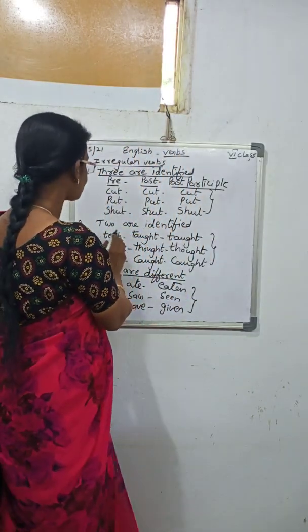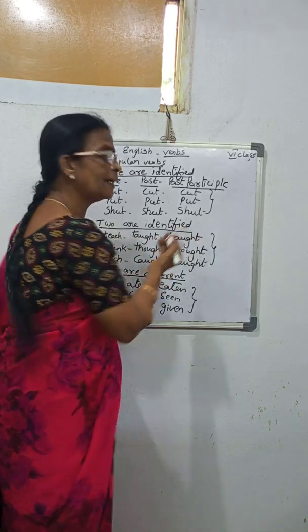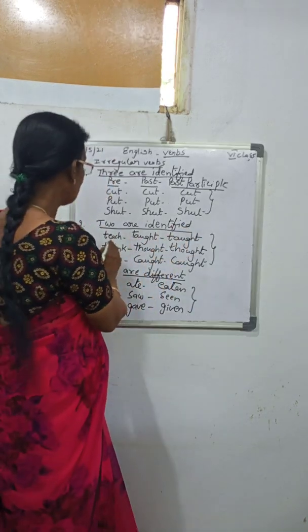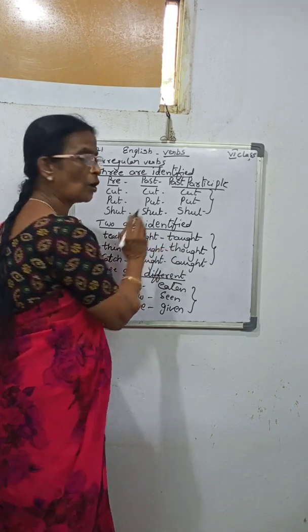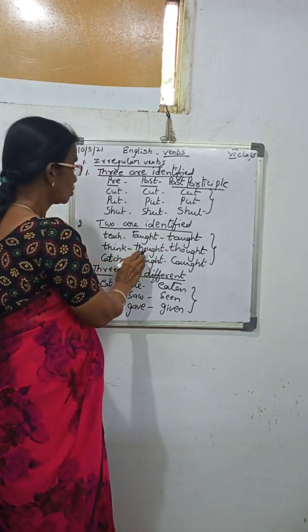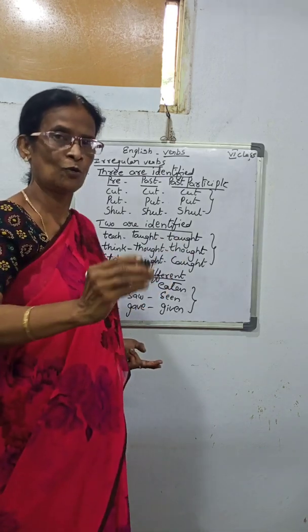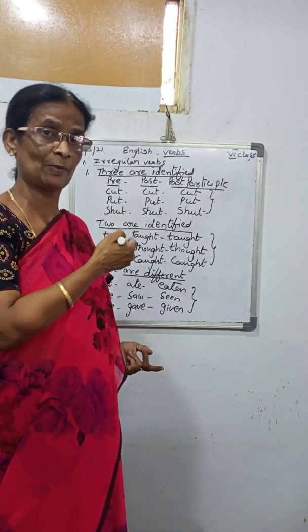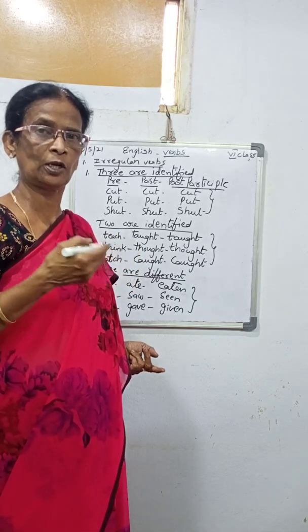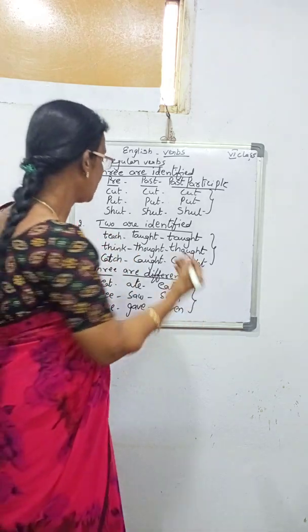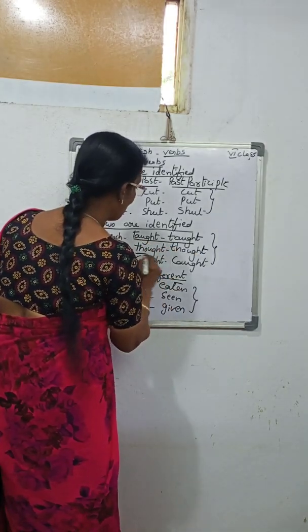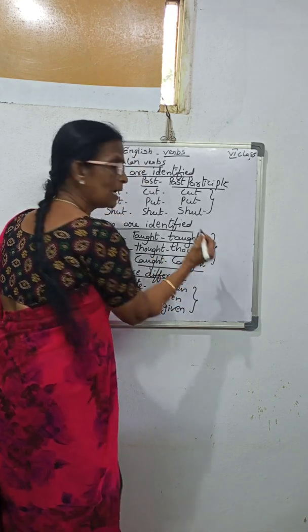And the second one, two are identified. Two. So here, teach, taught, taught. Think, thought, thought. Catch, caught, caught. Maybe you might have remembered what words will come like that. From the lower section we are learning all types of verbs. But here, these two are identified. This is the second group.